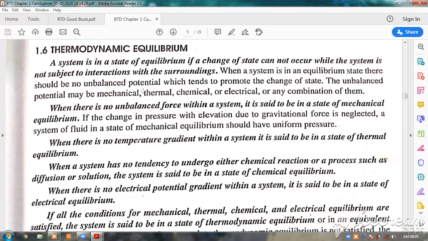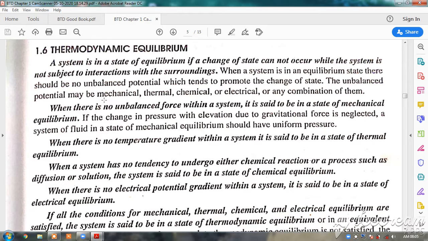Now, for example, for mechanical, I can give an example of a swing. You know the swing, the children use the swing. So, when you are moving the swing, after some time what happens? It comes to a halt. So, the unbalanced force only is causing the swing to swing. So, these are the mechanical forces. Or even you can take a rocking chair also for that matter.